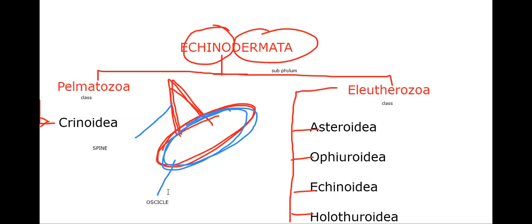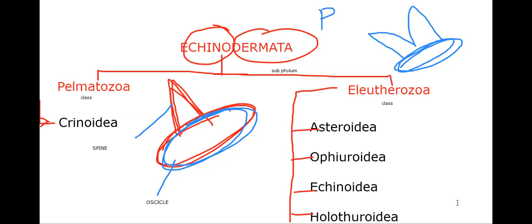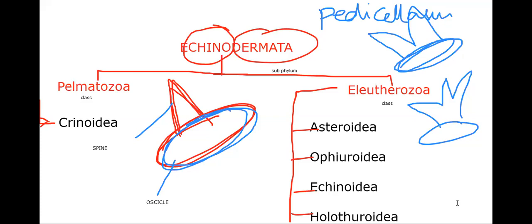Then in some, this spine is modified into a two-jawed or three-jawed structure we call pedicellarium. Spine modified into either two-jawed or three-jawed pedicellarium. Two-jawed pedicellarium is in Asteroidea. Three-jawed pedicellarium is in Echinoidea.